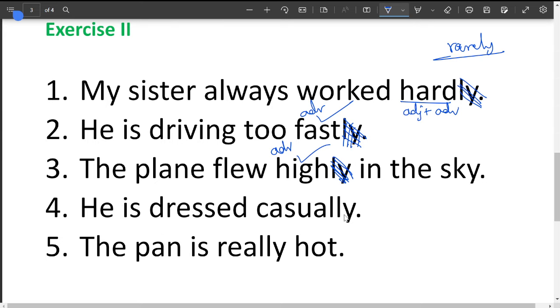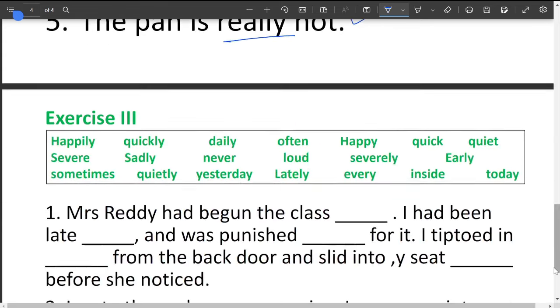Next, he is dressed casually. He is dressed casually can be used, there is no error in this case. Next, the pan is really hot. Can you use this? The pan is really hot. Really is the adverb. It can be used here, right? Let us move to the next one.